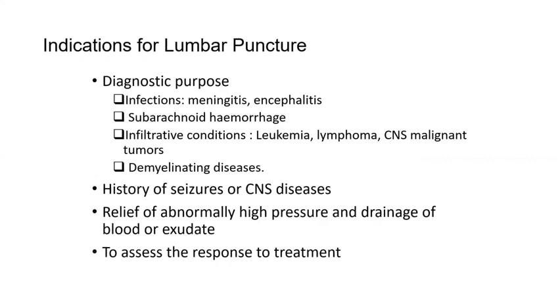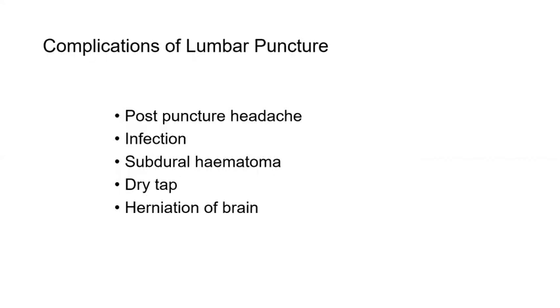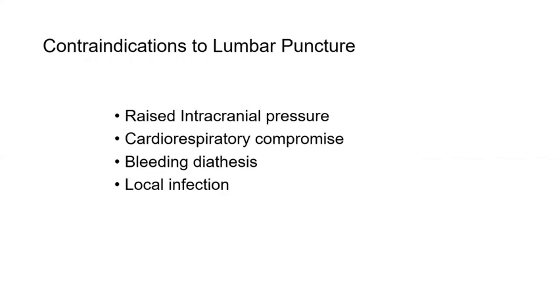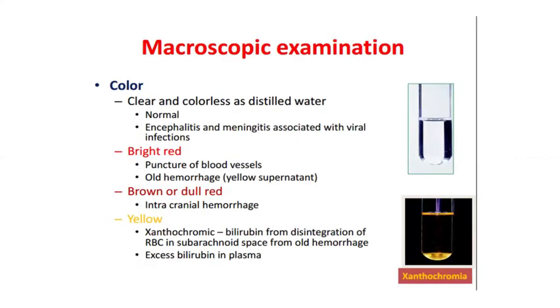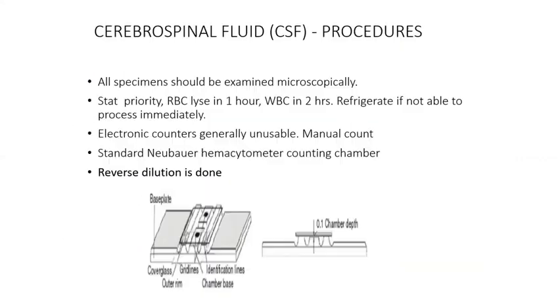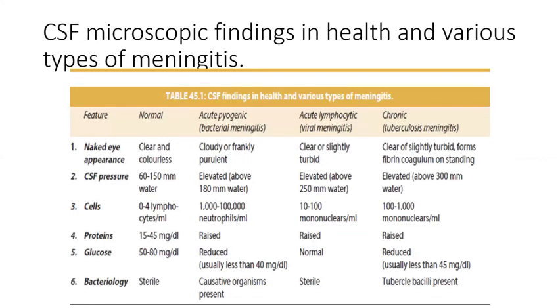I'll give you the PPT for revision. Kindly go through them. I'm sorry, I'm not able to follow it up. So, see here, I've given you the differences in the normal, acute pyogenic, acute viral meningitis, and chronic tuberculous meningitis.